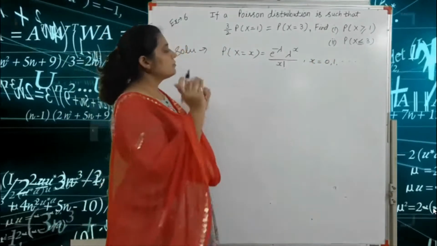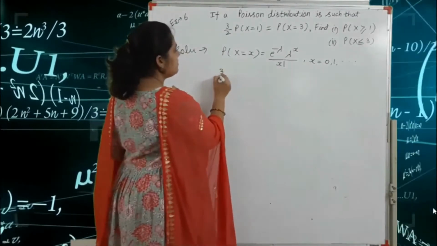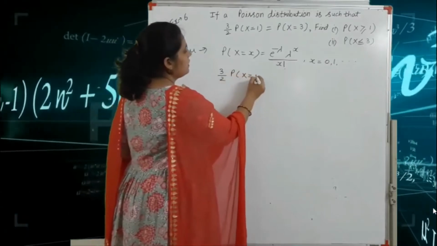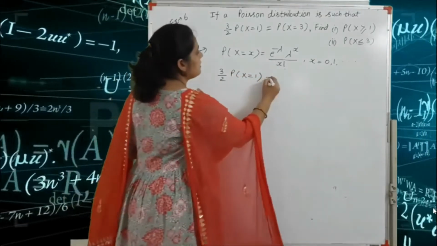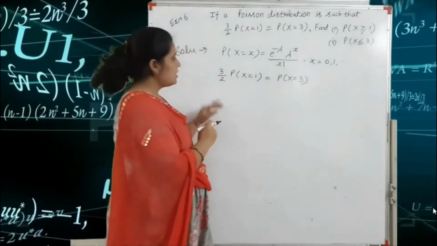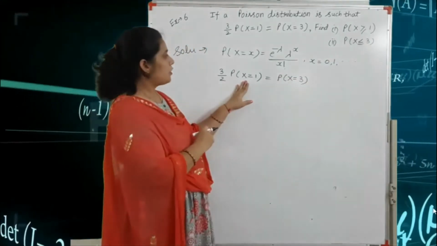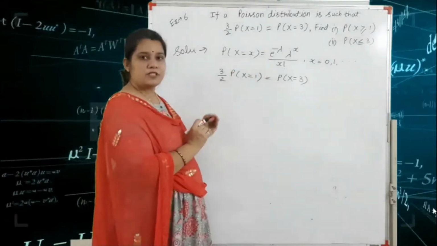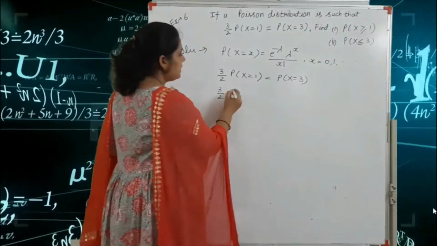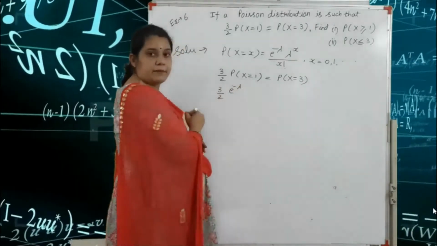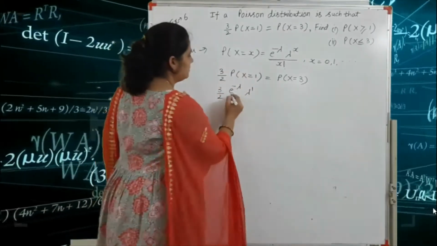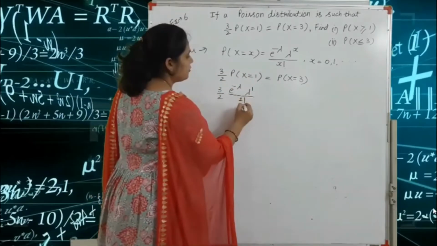So the condition is 3 by 2 probability of x equal to 1 is equal to probability of x equal to 3. Firstly, we expand with the help of the Poisson distribution. So we write 3 by 2, e raised to the power minus lambda, lambda to the power 1, because here x is equal to 1, divided by factorial 1.